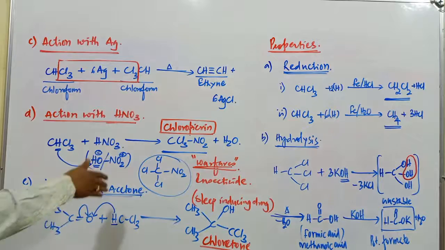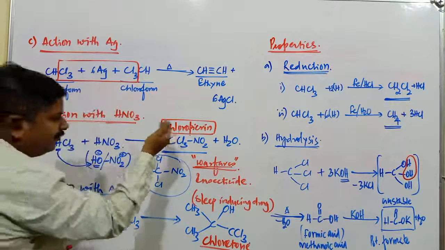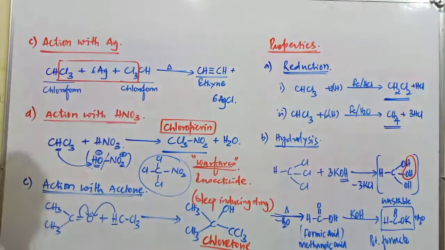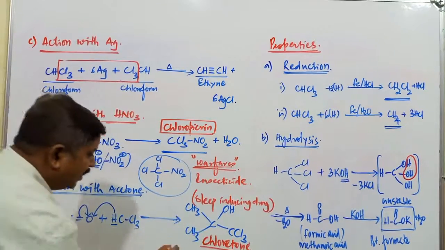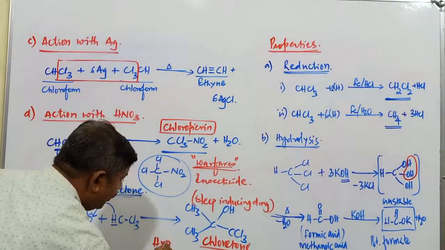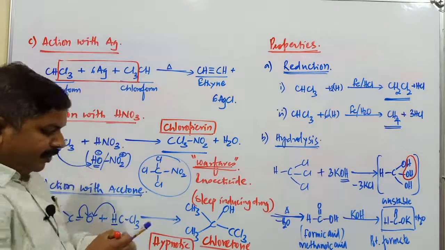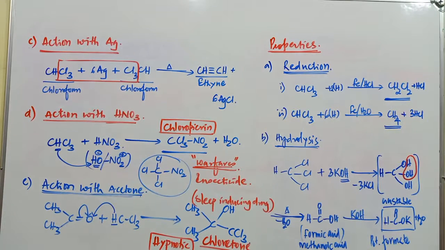These all come under applications of chloroform only. It is used in the manufacture of chloropicrin. It is used in the manufacture of chloritone. What is the function of chloritone, students? Chloritone is used as a sleep inducing drug. It is also used as a hypnotic drug. You probably have heard about hypnotism. In the process of hypnotism, they use this compound. It is known as the chloritone compound.